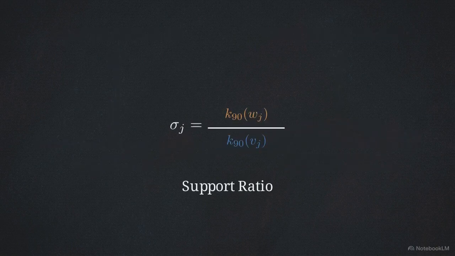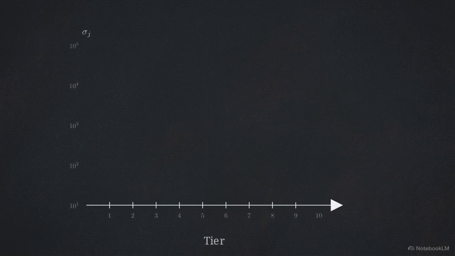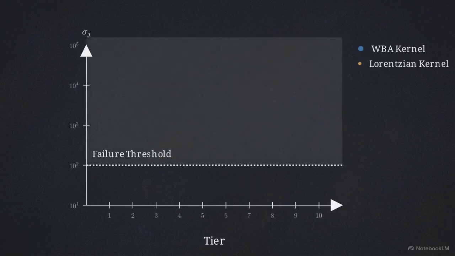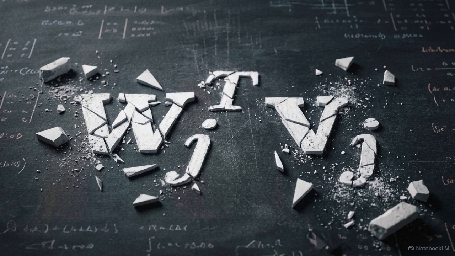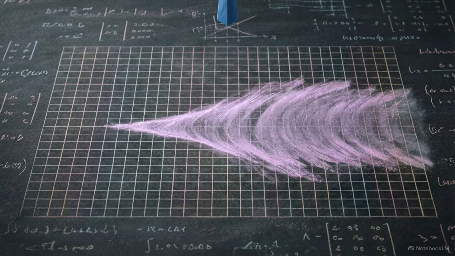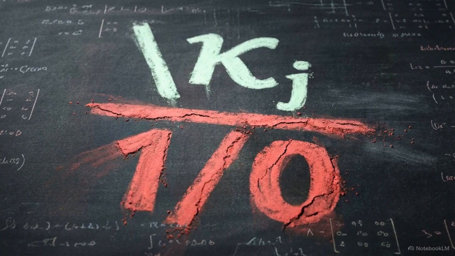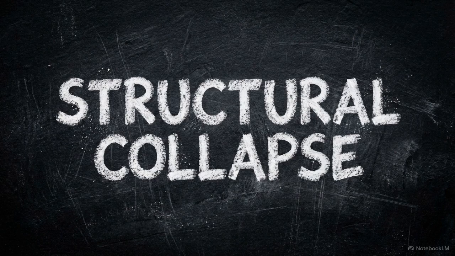We formalize this asymmetry using the support ratio metric, sigma j, which divides the left support width by the right support width. The geometry scan is definitive. Across all 20 scanned deep tiers for both the WBA and Lorentzian kernels, the support ratio is uniformly greater than 100. This geometric disparity directly attacks the biorthogonal overlap. The extreme spatial mismatch between a 3-cell spike and a 3,000-cell smear forces their dot product rapidly towards zero. Driving the overlap towards zero is exactly what causes the massive conditioning proxies we identified in Act 1. The geometry causes the arithmetic to fail.